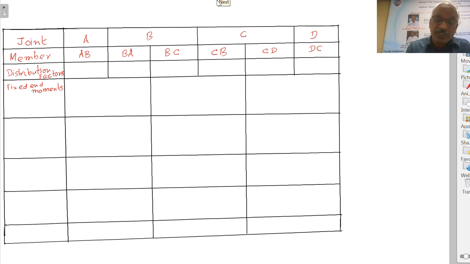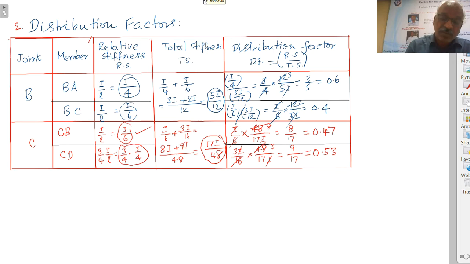this is the moment distribution tabulation. So fixed moments we have assumed, that is these moments are called consistent moments. We will forget about the term now. So it is minus 10. Here also it is minus 10 for the column. For the beam we are not assuming any value, dash dash. For the column CD it is minus 5 and here it is 0. Right. Now coming to distribution factors. So here it is 0, here it is 0. Right. Distribution factor, for member BA it is 0.6, for BC it is 0.4.